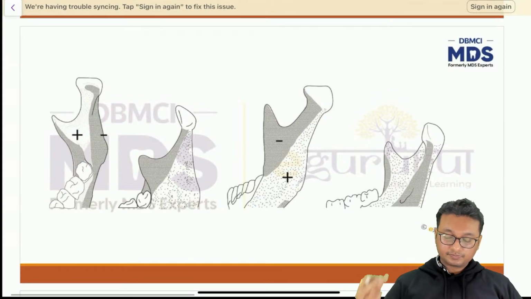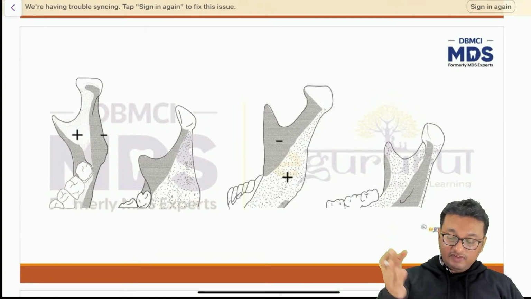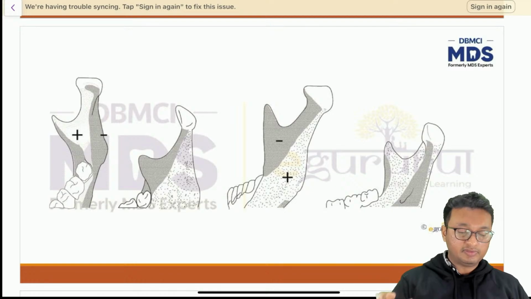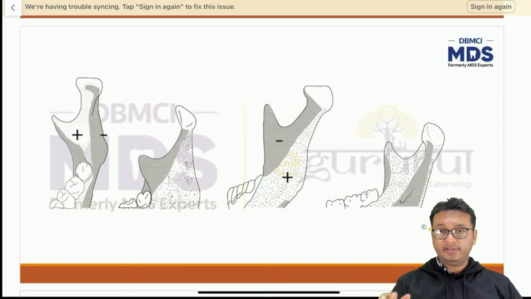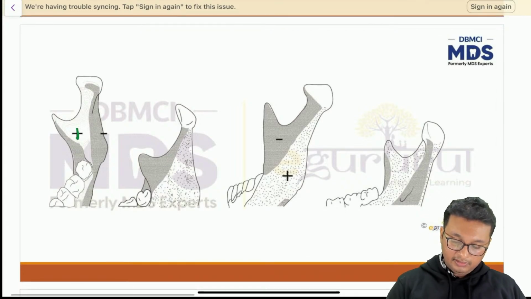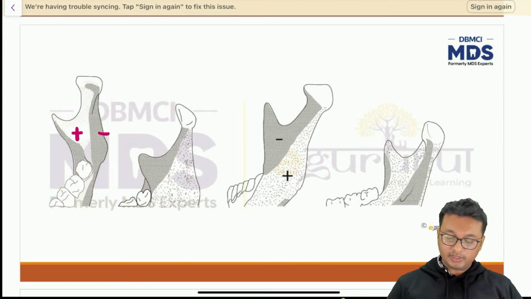Then along the buccal and the lingual surface, we have surface remodeling. The same surface remodeling we talked about in the maxilla, the same surface remodeling we are talking about in the mandible as well. So we have bone deposition here and bone resorption here.